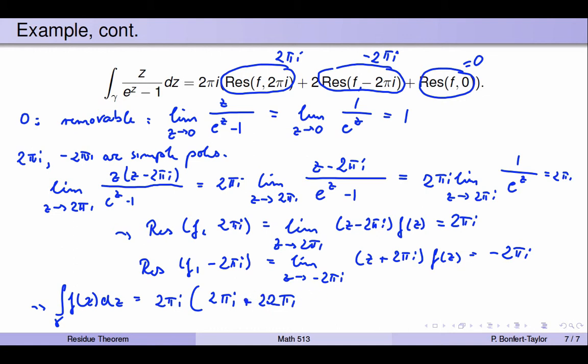Plus 2 times minus 2 pi i, so this was actually a minus right here. So I have 2 pi i times 2 pi i minus 4 pi i. So altogether I have minus 4 pi squared i squared, and that equals 4 pi squared. So the value of my integral is 4 pi squared.